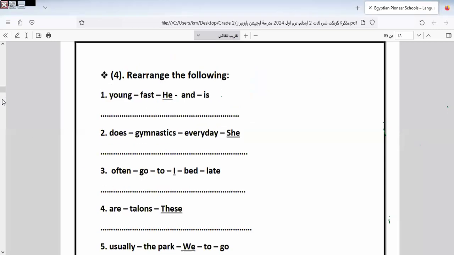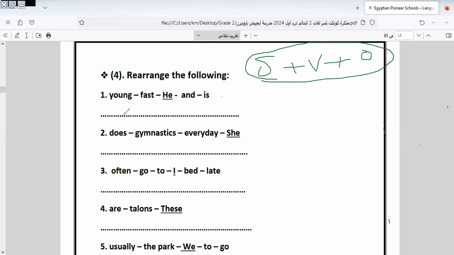Here we have the rule as we write it: subject plus verb plus object. Don't forget this rule. You must write it before you answer this question. The answer here will be: he is young and fast. He's young and fast.